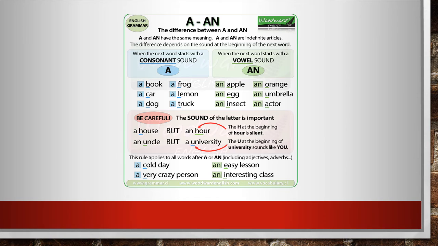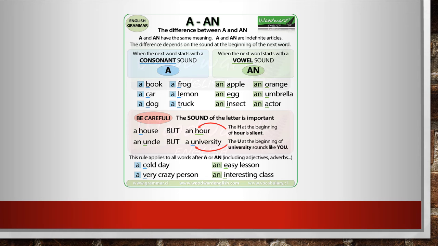Right? So we need to again pay attention to the beginning sound of the adjective in this case. The first example is cold day. Cold is a consonant sound. We say a cold day. It is different in easy lesson, where the word easy begins with a vowel sound, and we say an easy lesson, right?